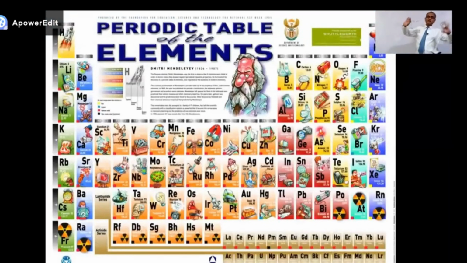All the elements are arranged in a table that we call what? The periodic table. Different kinds of periodic tables are there. So what is the periodic table? It shows the arrangement of all the elements. How many elements in all? 118 elements in all. Each and every thing in the universe is made up of such kinds of elements. We have discovered and prepared up till now 118. Out of 118, we'll study afterwards in detail, 92 are natural, the rest are prepared in the lab by man. We call this table the periodic table.